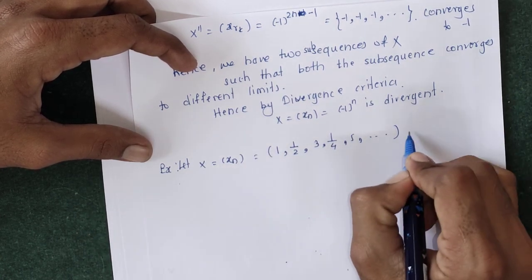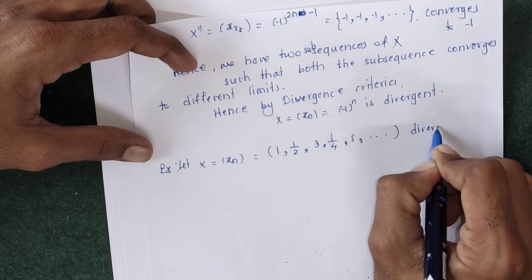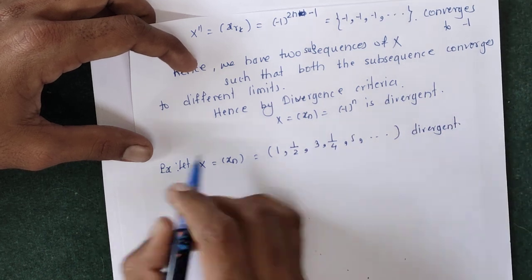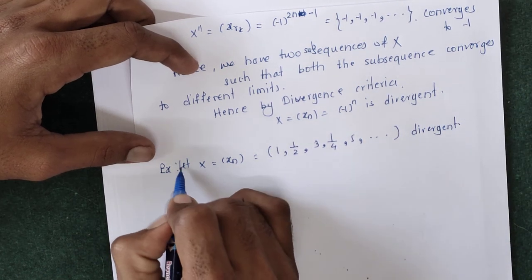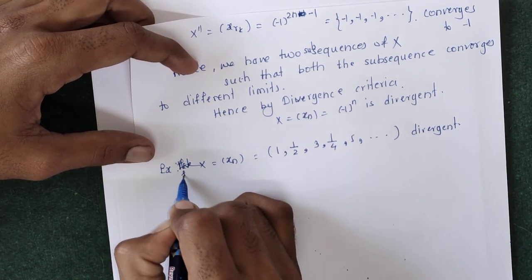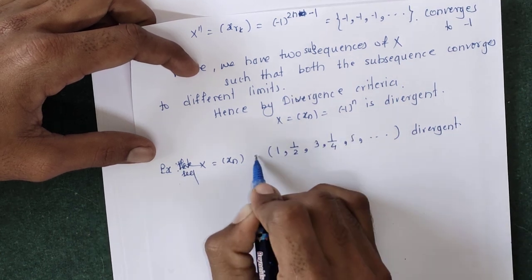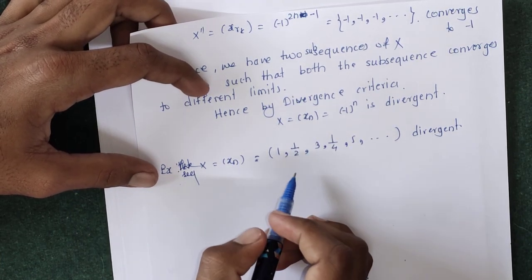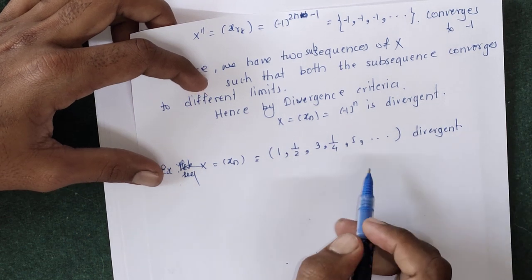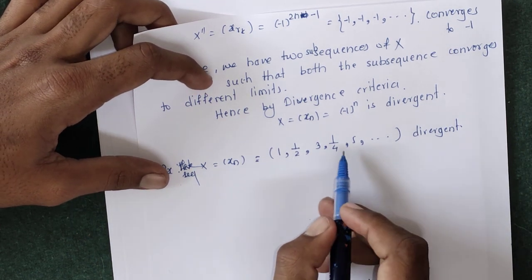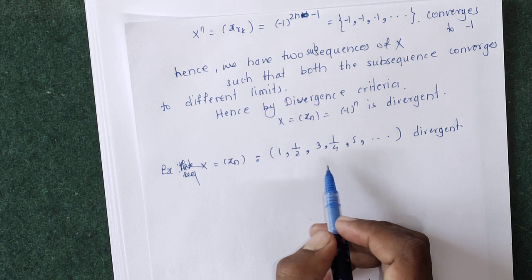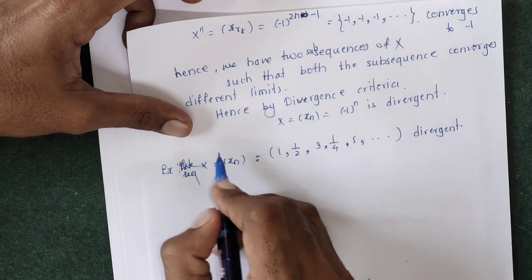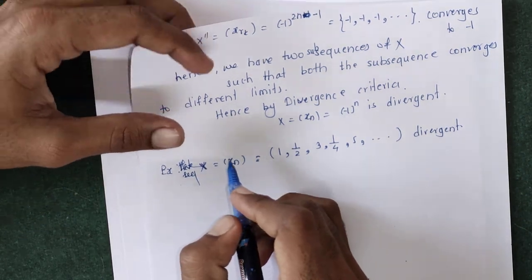Show that this sequence is again divergent. We have to find two subsequences both converging to different limits, or if one of these two subsequences is unbounded, then you can say that the given sequence is divergent.